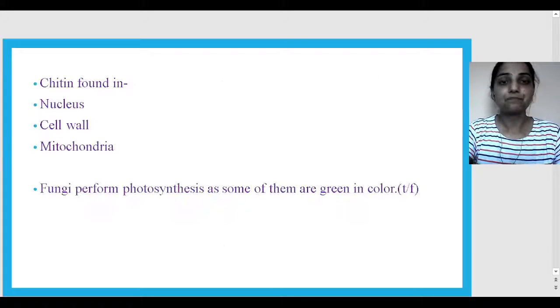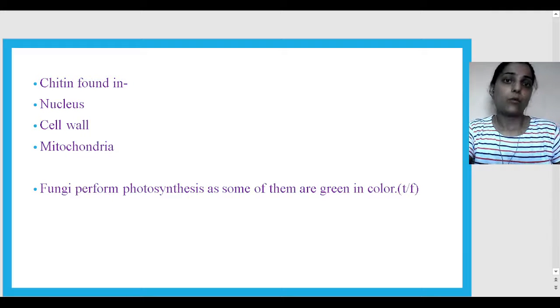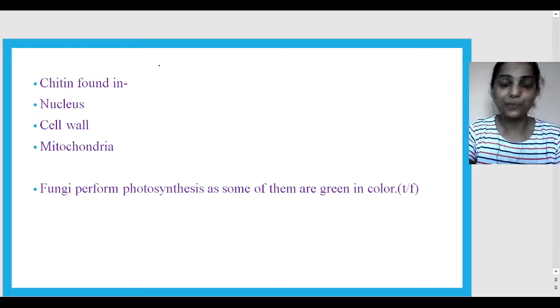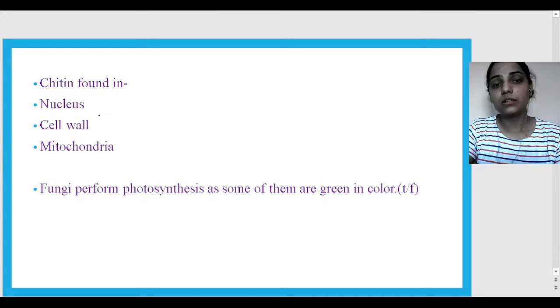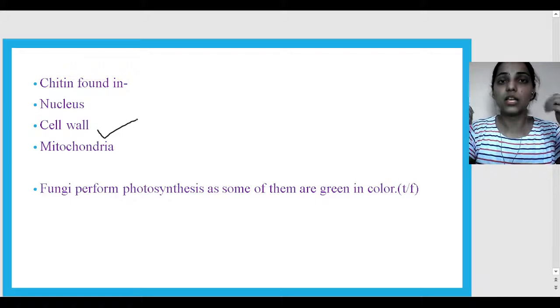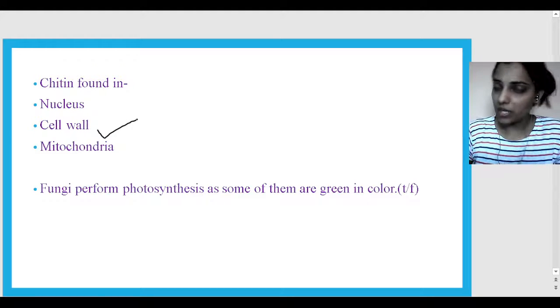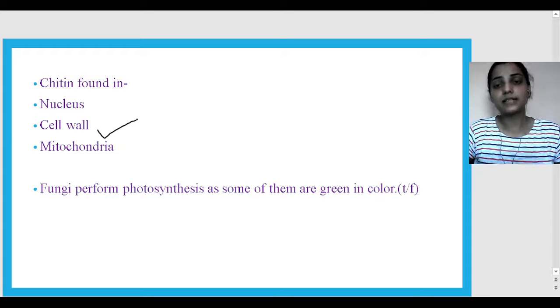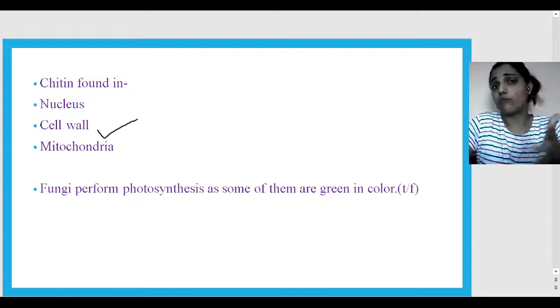Now, a quick recap question. Chitin is found in what do you think? Nucleus, cell wall, or mitochondria? As I told you, cell wall. This is a very unique feature of the fungus, that the cell wall is made up of chitin. Next, fungi perform photosynthesis, as some of them are green in color. Is it true or false?